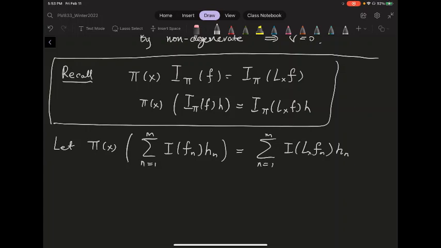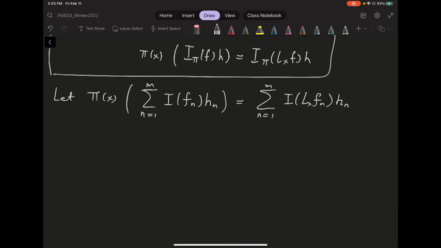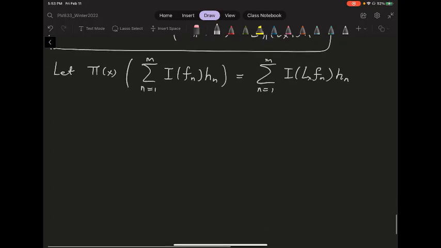And if this pi defines a unitary operator on this dense subset, then I can use the continuity to extend it to a unitary operator on the entire H, and that should work. So the only thing I need to check is that this pi is really going to be a unitary. Well, this pi clearly has an inverse. Just apply the left translation by x inverse. So let's just show this is an isometry. That should suffice.